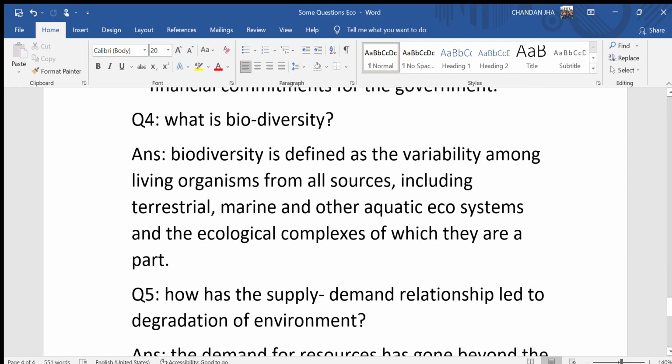Next question, what is biodiversity? Biodiversity is defined as the variability among living organisms from all sources, including terrestrial, marine, and other aquatic ecosystems and the ecological complexes of which they are a part.